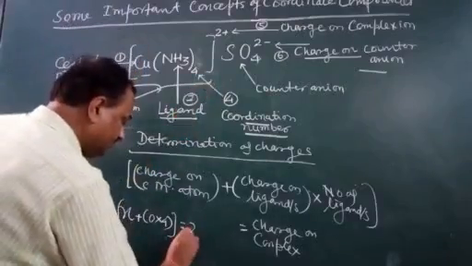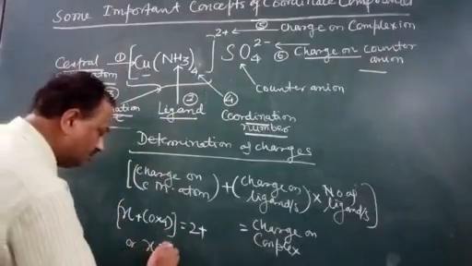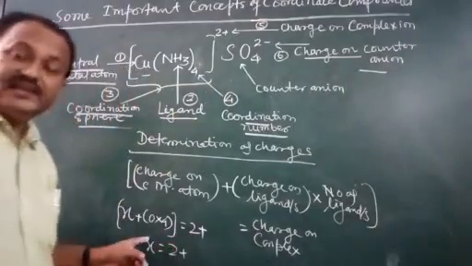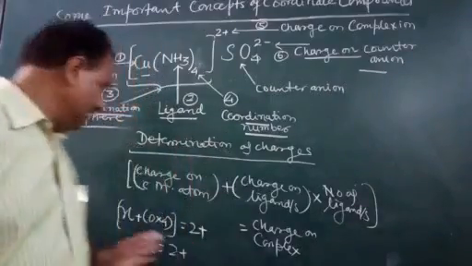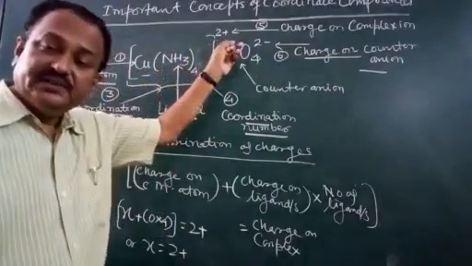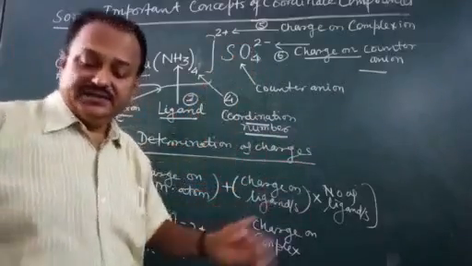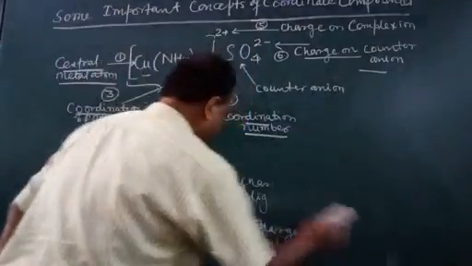So x is equal to 2 plus. This way we can determine the charge, and in the same manner we can determine it both ways.